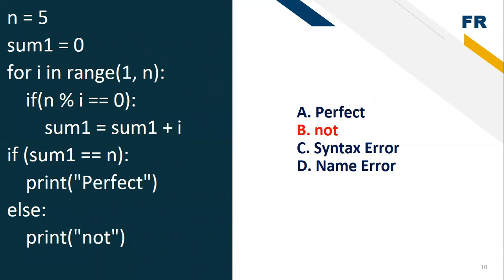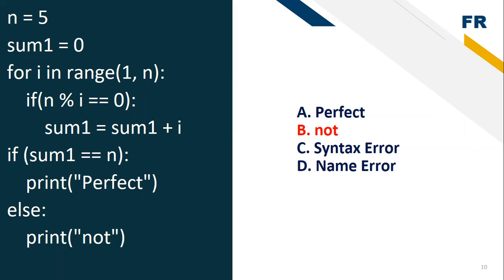So first the value of i is 1. The n value is 5, and 5 modulo i should give remainder 0. The loop goes from 1 to 5. When n modulo i equals 0, only at that time sum1 is incremented by adding the i value.